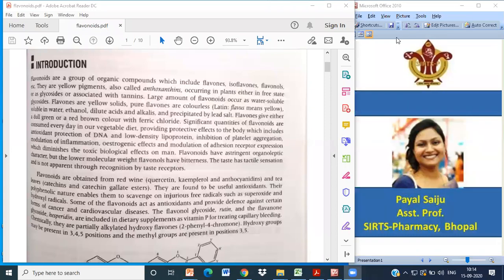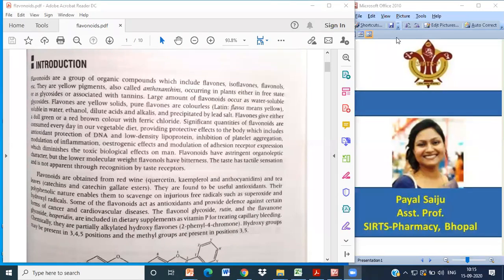What are flavonoids? Flavonoids are a group of organic compounds which include flavones, isoflavones, flavonols, etc. They are yellow pigments, called anthocyanins, occurring in plants either in the free state or as glycosides or associated with tannins. A large amount of flavonoids occur as water-soluble glycosides. Flavonoids are yellow solids, pure flavonols are colorless, soluble in water, ethanol, dilute acid, and alkali, and precipitated by lead salts. So, with this definition, we came to understand that flavonoids are a group of organic compounds which include flavones,